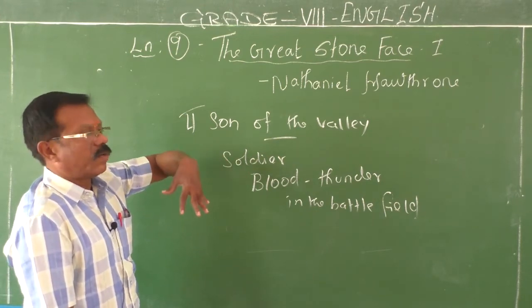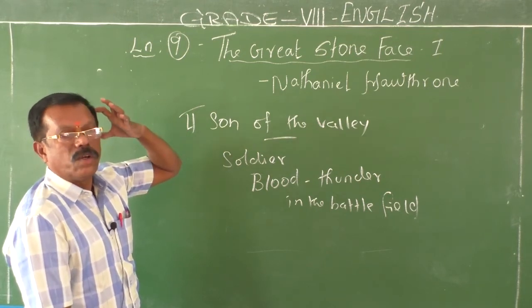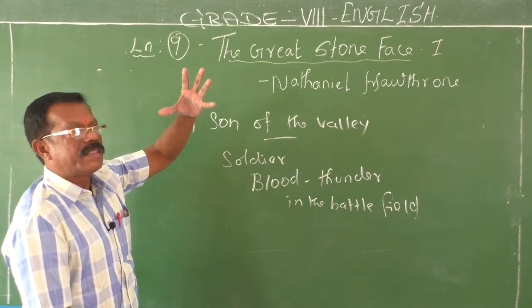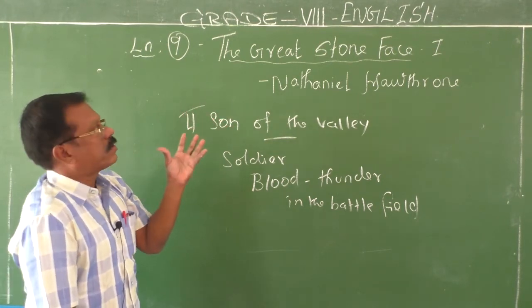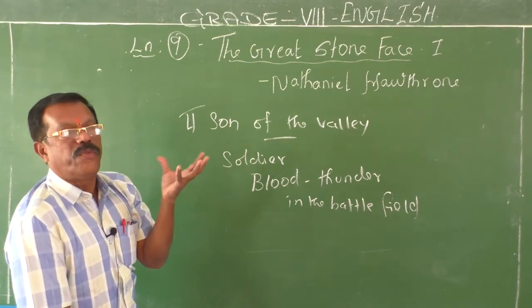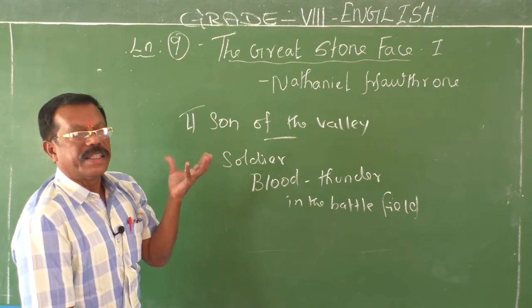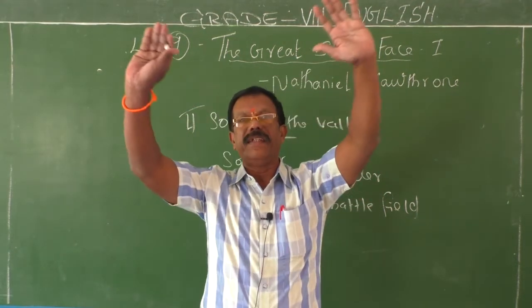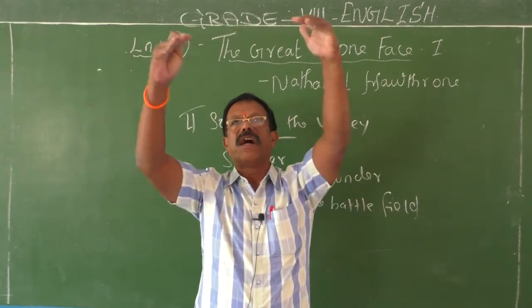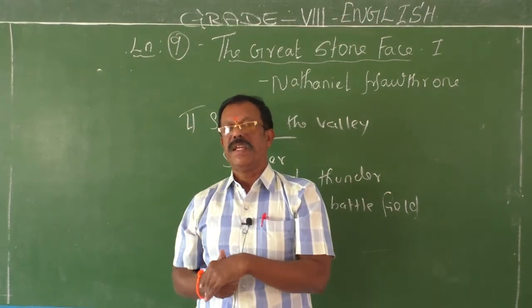The valley was surrounded by a huge and high mountain. At the top of the mountain, one can see piles of stone. They formed a figure that looks like a human face. It is generally called the great stone face. So people at some distance could find the human face on the top of the mountain.